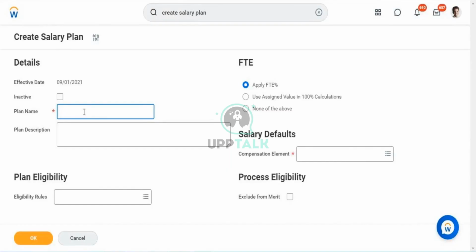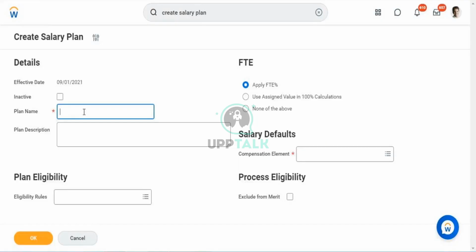If an employee is not eligible for the current annual review process, they will definitely become eligible for the next year's annual review process.